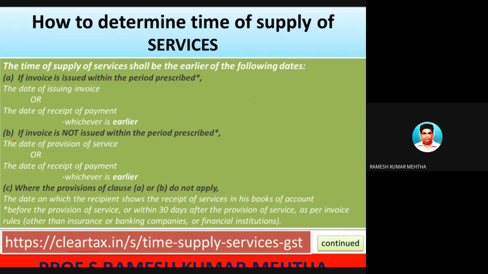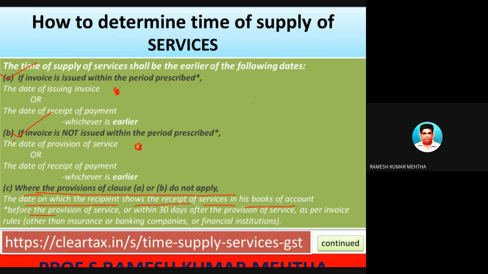Now, number three, when the provisions of E and B are not applicable. So this provision and this provision are not applicable for N. In such a case, the date of supply of services is the date on which the recipient shows the receipt of services in his books of accounts. So if this is not applicable and this condition is not applicable, automatically we will come into the third condition.